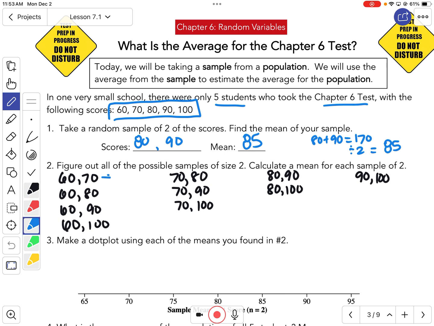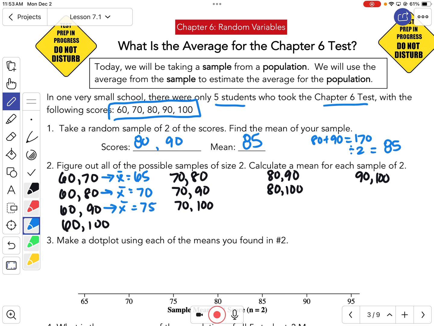So if I did 60 and 70, the mean would be 65. 60 and 80, the mean would be 70. 60 and 90, 150 divided by 2, that'd be 75.